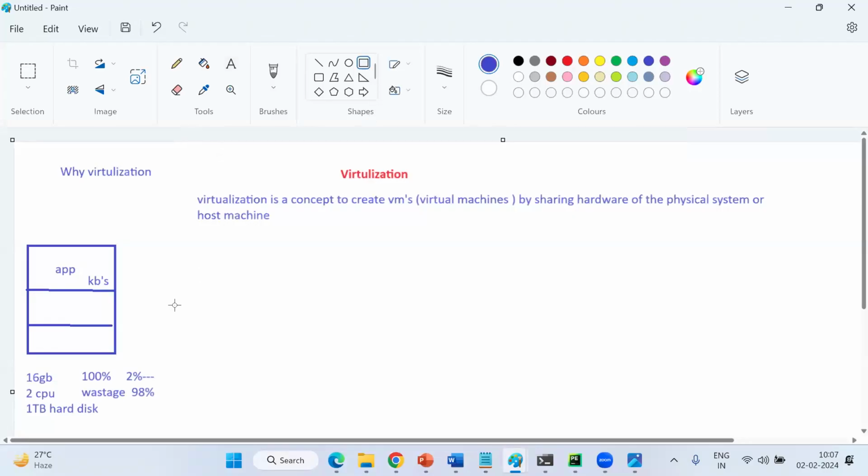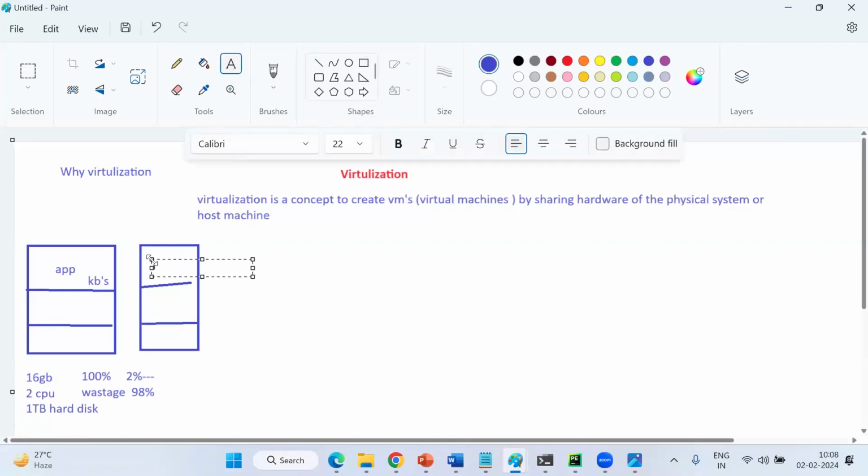Okay, sir, I have one more application. Create one more physical server. You are going to host one more application. Same, this one also is KBs in size. Same, out of 100%, we are using 3%. Remaining is 97%. Sir, this is a Linux application. Okay, no problem. Create one more server for Linux OS. You are using 3% only, 97% is unused.